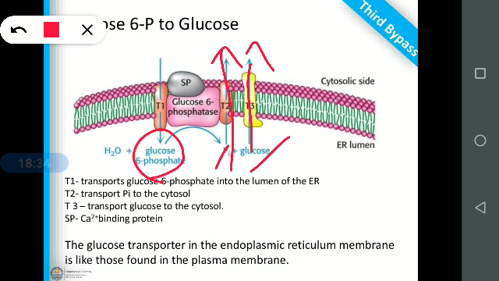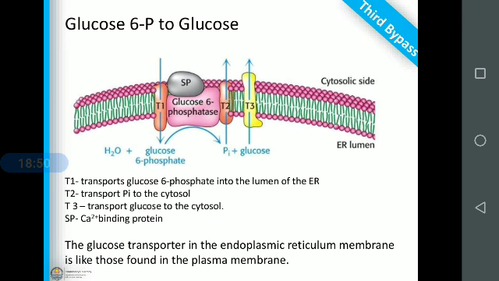There is also a calcium binding protein. The glucose transporter in the endoplasmic reticulum membrane is like those found in the plasma membrane. This way glucose 6-phosphate will convert into glucose.